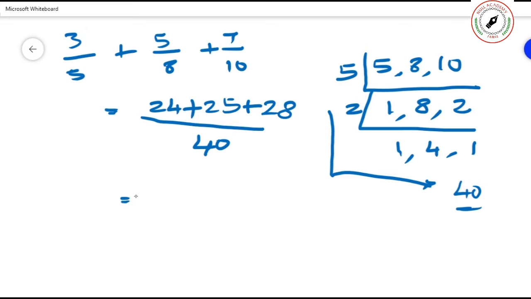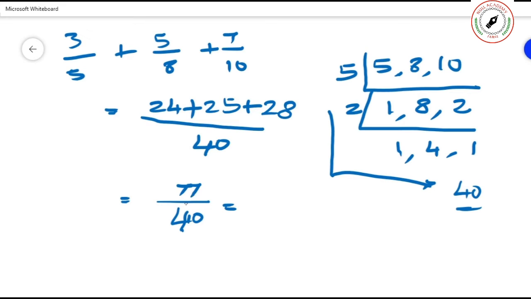Now you add up all those things. You put the below number as 40. 24 plus 25 is 49, plus 28 is 77. Okay, this is the addition.